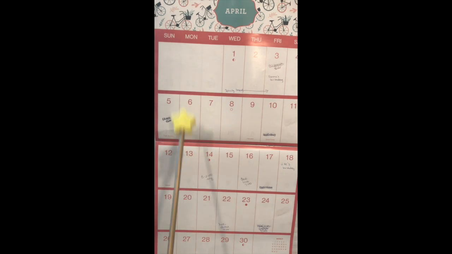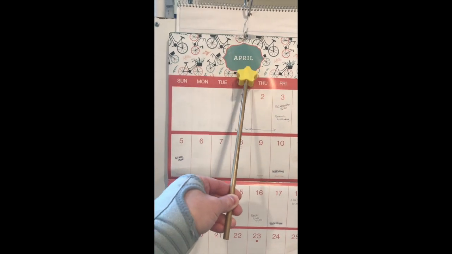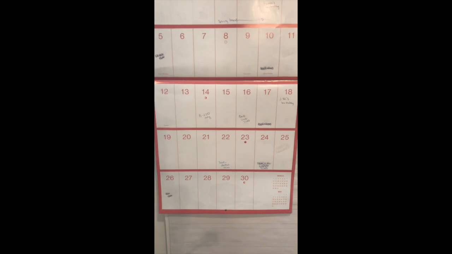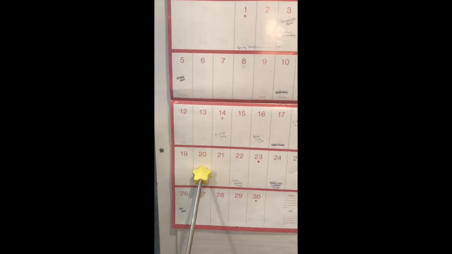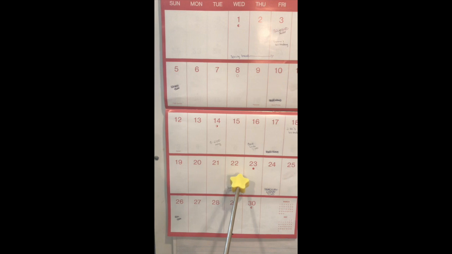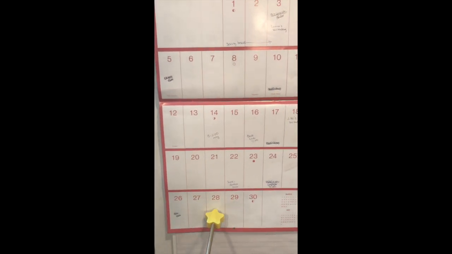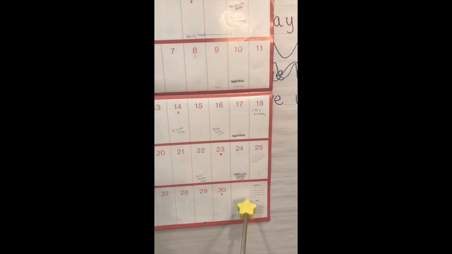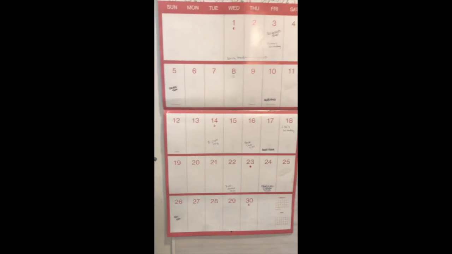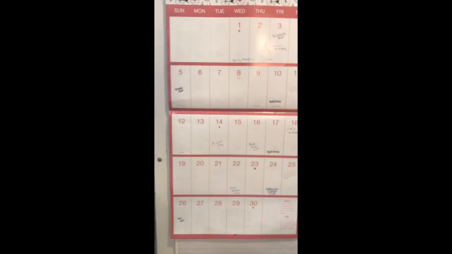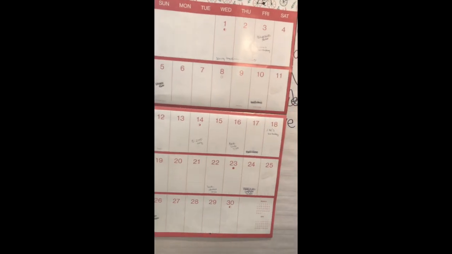So let's go ahead and say our date. So today is Monday, April 20th, 2020. Let's count and see how many days we have left in April. So if we are here on Monday, let's go. 1, 2, 3, 4, 5, 6, 7, 8, 9, 10, and there's no more. So we have 10 more days of April. And then we will be in what month? What month comes after April? If you said May, you are correct because we're going to May next.